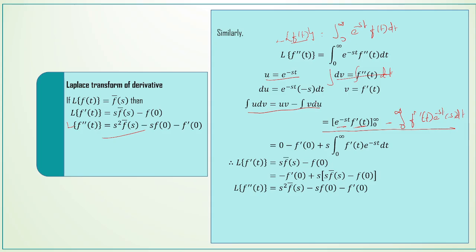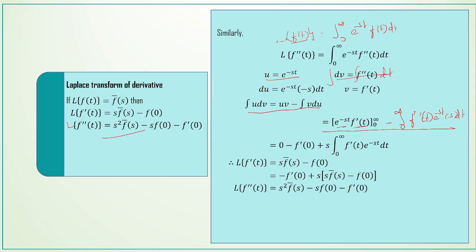By applying the integration by parts, we get e power minus st times f dash of t... that is uv, the limits from 0 to infinity, minus integral v du. Here we substitute: when we apply the upper limit, it will be 0, and the lower limit will be minus f dash of 0. Plus, minus s can be taken outside, plus integral 0 to infinity f dash of t into e power minus st dt.